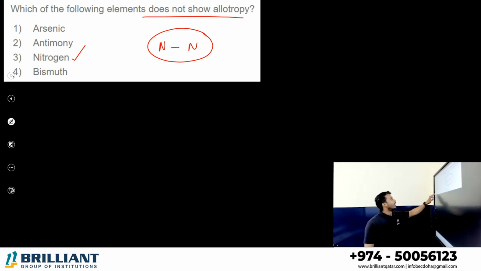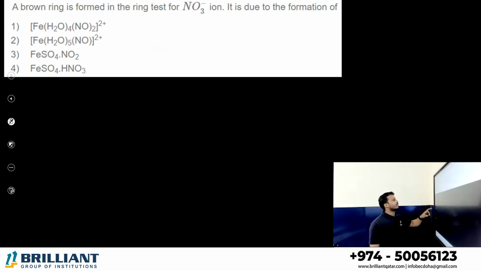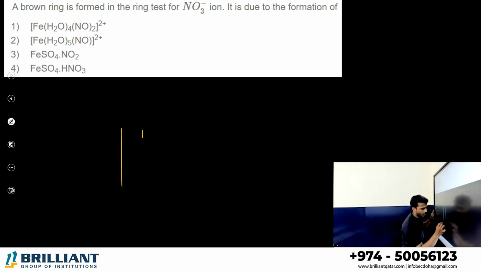Next. A brown ring is formed. We discussed one of the questions. Brown ring test is used for determining nitrate ion. What is the brown ring chemically? What is the test actually you are doing? You will take a test tube, to which you will add your nitrate containing compound, NO3−, for example sodium nitrate or potassium nitrate. To which you are adding ferrous sulfate solution, FeSO4.